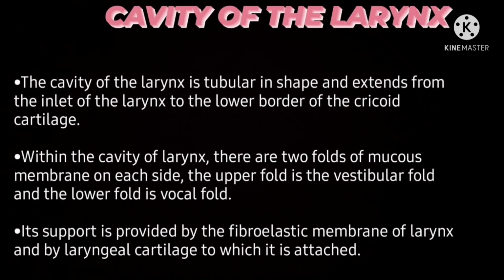Within the cavity of the larynx, there are two folds of mucous membrane on each side. The upper fold is the vestibular fold and the lower fold is the vocal fold. Its support is provided by the fibroelastic membrane of the larynx and by the laryngeal cartilage to which it is attached, as you can see in this diagram.